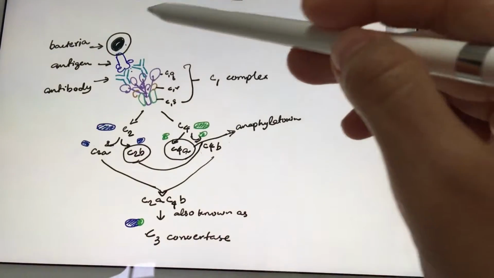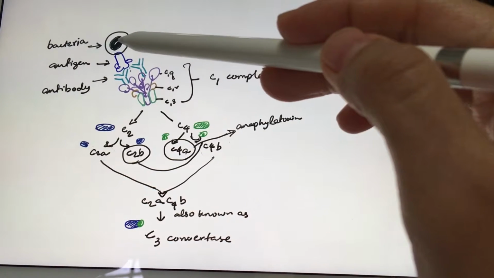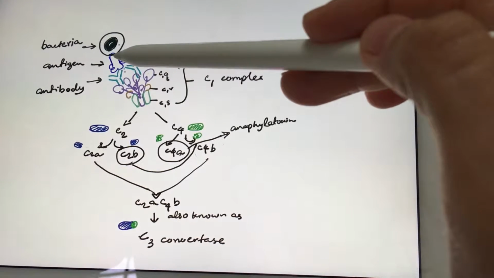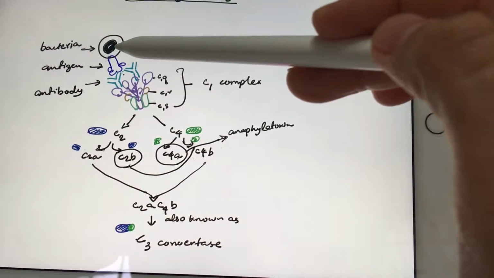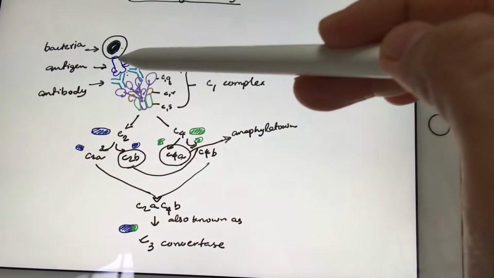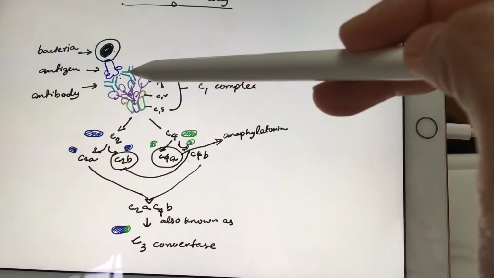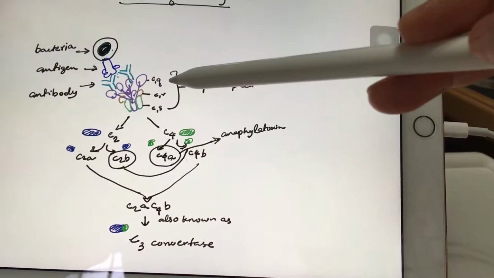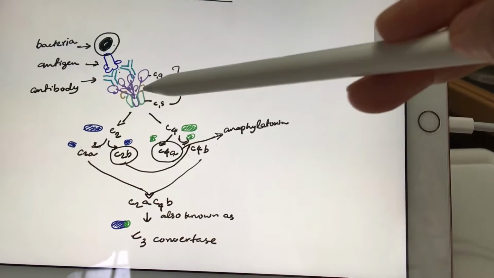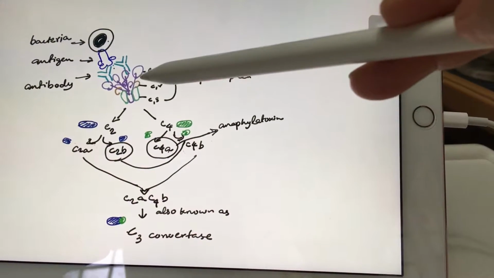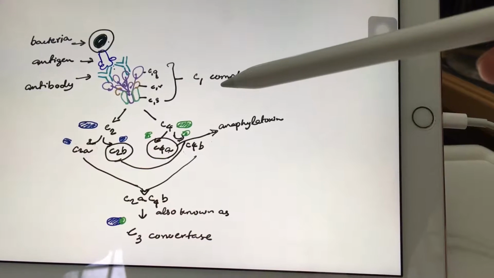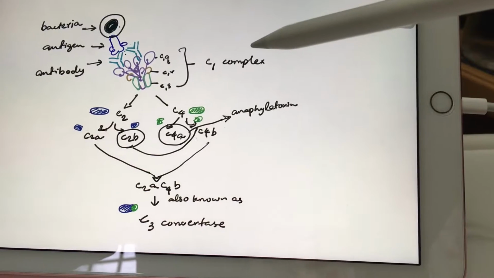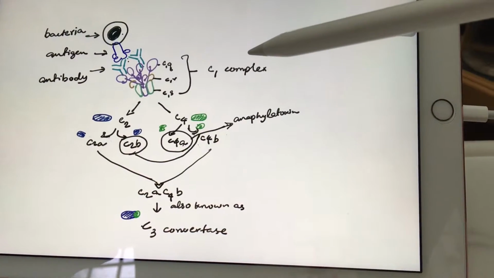When bacteria enter our body, our antibody recognizes them as an antigen and forms an antigen-antibody complex. The antibodies IgG and IgM have an area for complement binding. The antigen-antibody complex initiates the complement C1 complex. The C1 complex is combined.